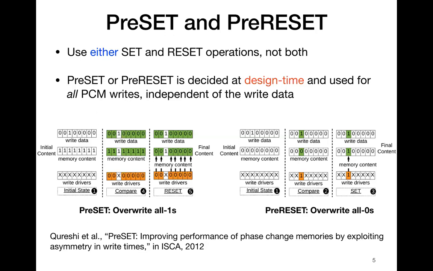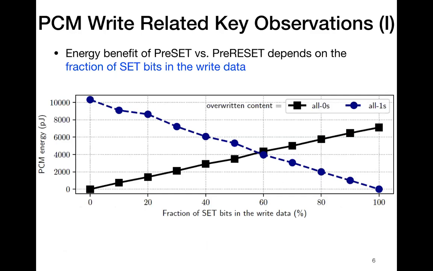We make 2 key observations in this paper regarding PCM writes. Our first observation is that the energy benefit of preset or pre-reset depends on the fraction of set bits in the write data. In this figure, we report the PCM energy for preset and pre-reset as a fraction of the set bits is increased from 0% to 100%. Set bits of 0% means that the write data is all zeros, whereas set bits of 100% means that the write data is all ones.